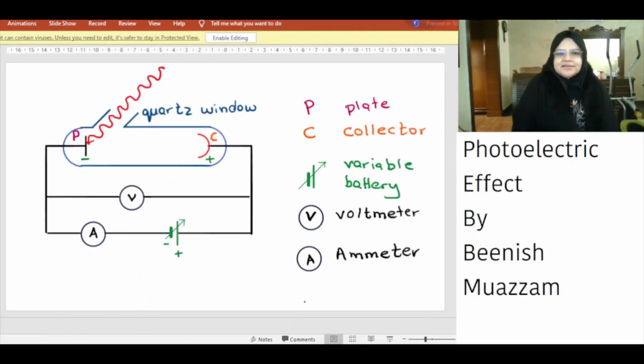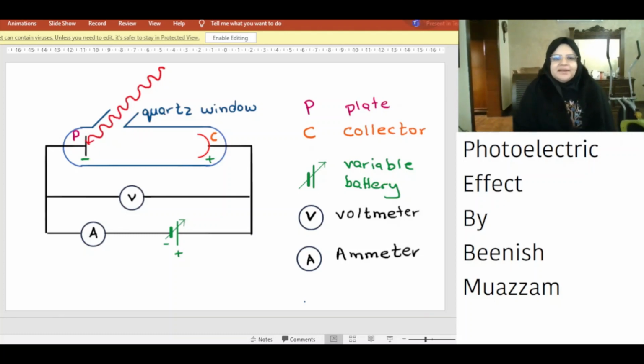This is the apparatus used to observe the photoelectric effect. Electromagnetic waves enter through the quartz window and strike the metal plate P. Metal plate P is negatively charged since it is connected to the negative terminal of the battery. Collector C is positively charged since it is connected to the positive terminal of the battery. A voltmeter is connected in parallel to determine the battery voltage.